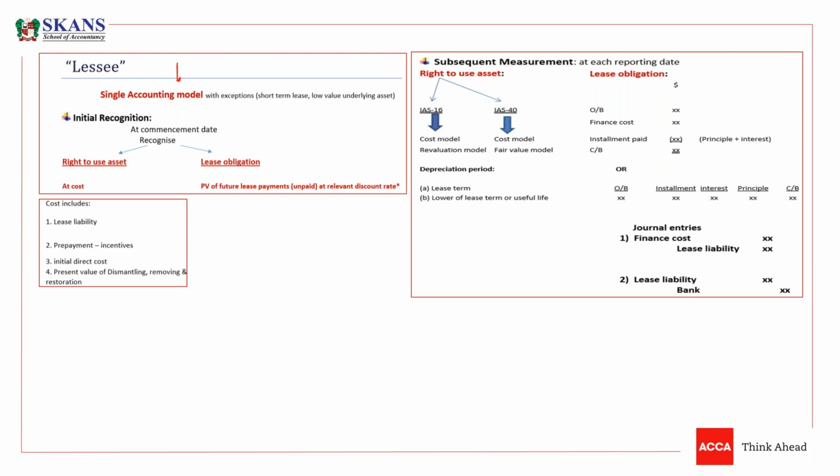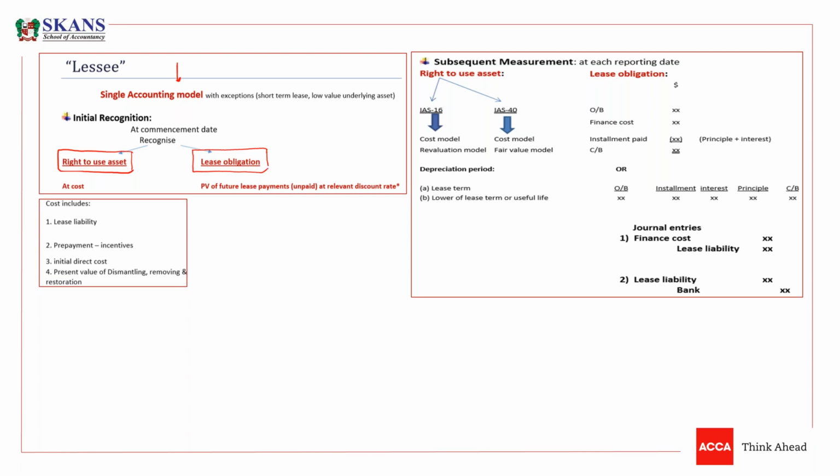And that single accounting model is that you need to book a right of use asset whenever we enter into a lease contract and we acquire an asset under lease. So as a lessee, we have to recognize the right of use asset. And on the other hand, we have to recognize a lease liability.